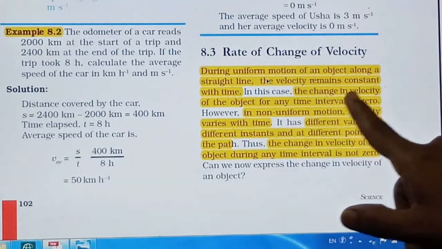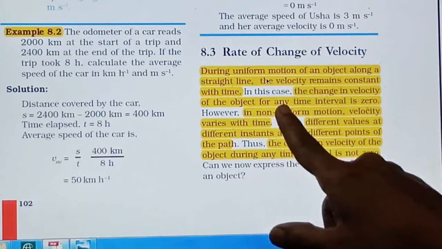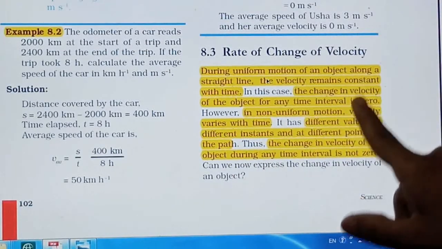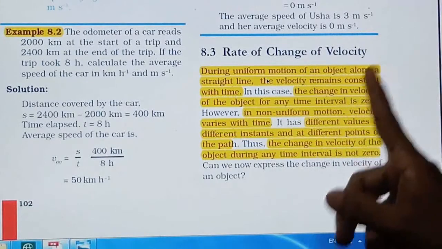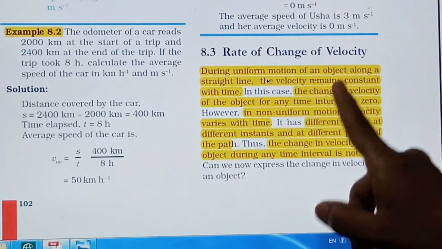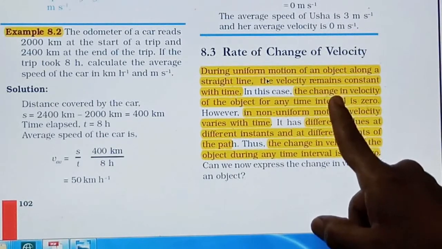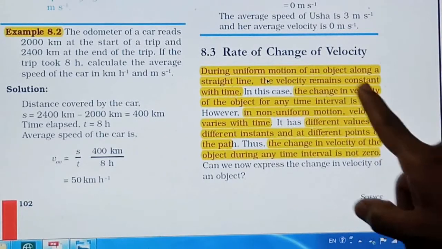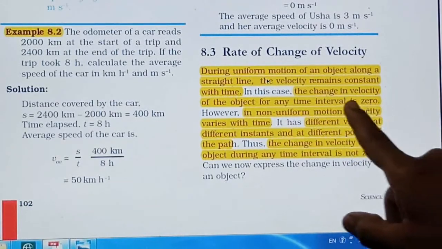When the change in velocity of an object for any time interval is 0, right? It means there is no change in the velocity. It is uniform. It remains constant for every time, right? It means what we can say, the rate of change in velocity is 0.